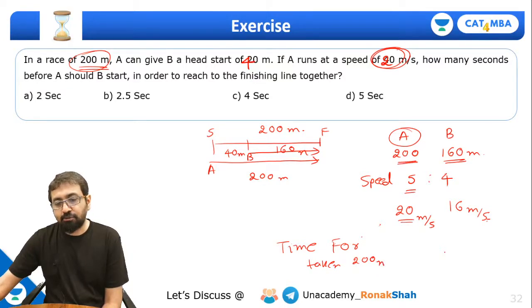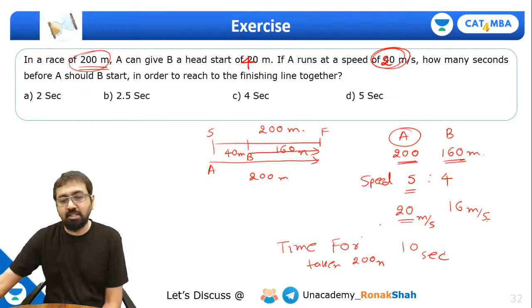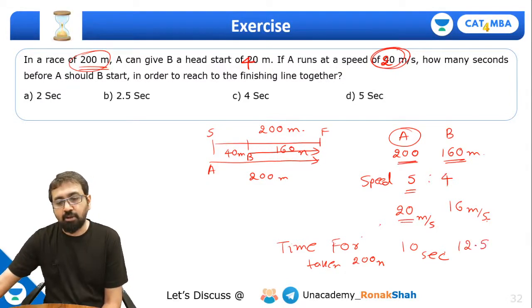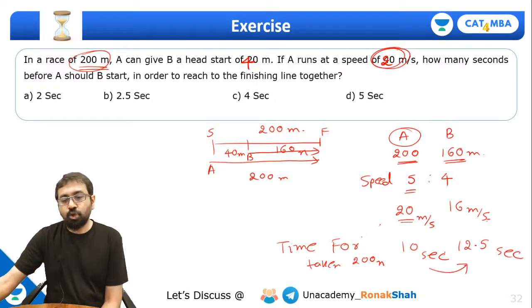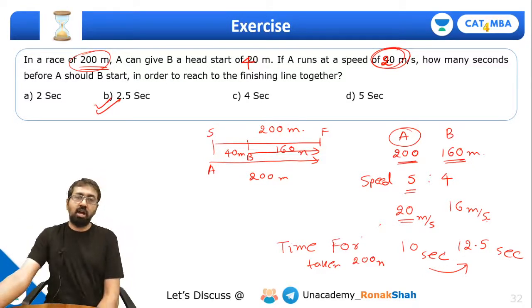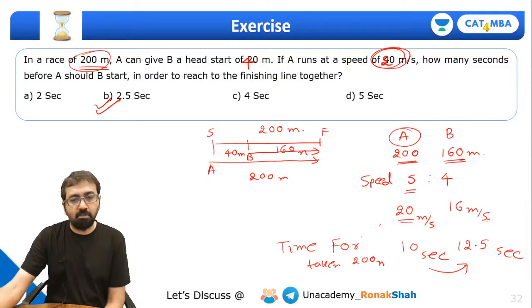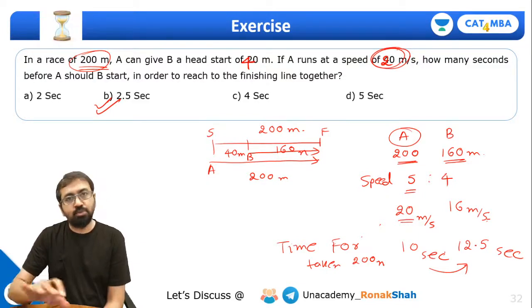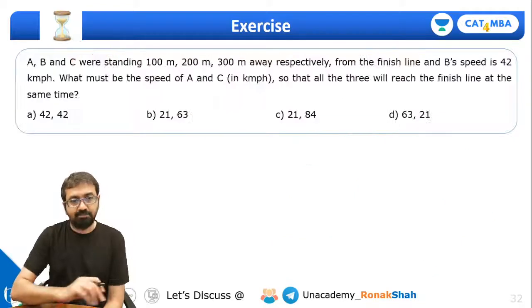Can I say at a speed of 20 meters per second, A will take 10 seconds and B will take 200 by 16? So if you calculate, it will again come out to be 12.5 seconds. So can I say B is going to take 2.5 seconds more? So A can give a head start of 2.5 seconds to B. This is your answer, right? There were some errors in the data which we corrected, so we got this answer.